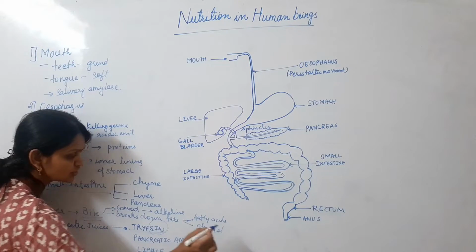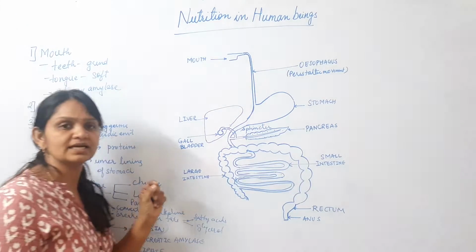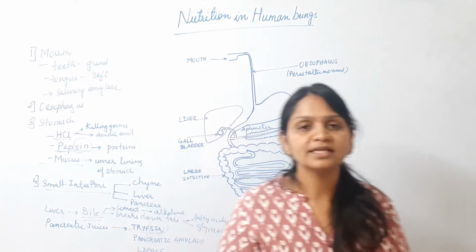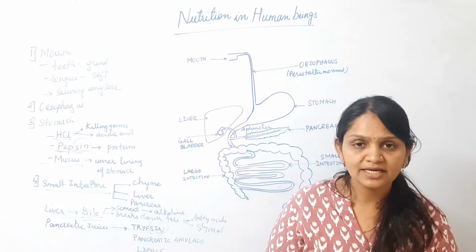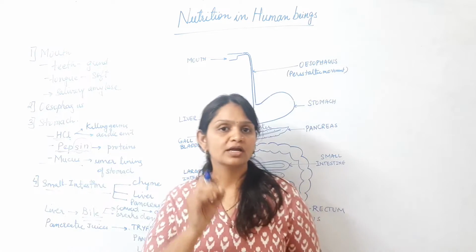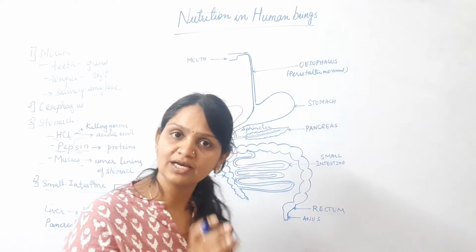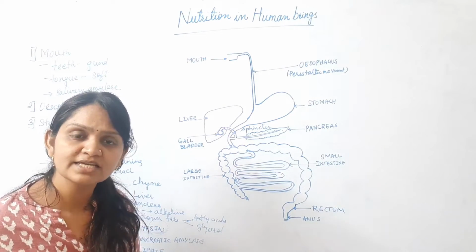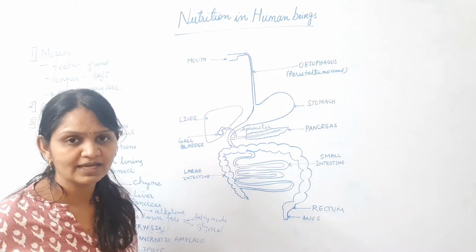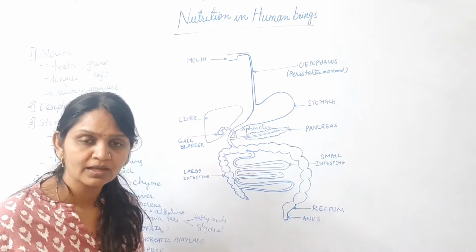So what are the two functions of bile? Bile, which is secreted by the liver, stored in the gallbladder, enters along with the food into the small intestine. Bile is responsible for converting the acidic food into alkaline, and also it converts the bigger molecules of fats into smaller molecules of fatty acids and glycerols.